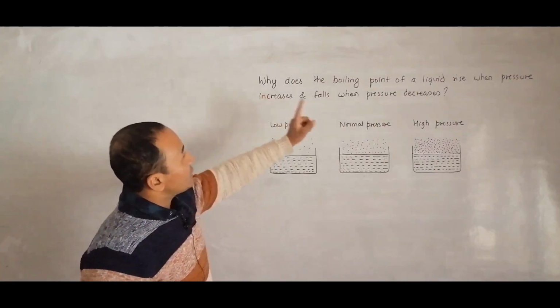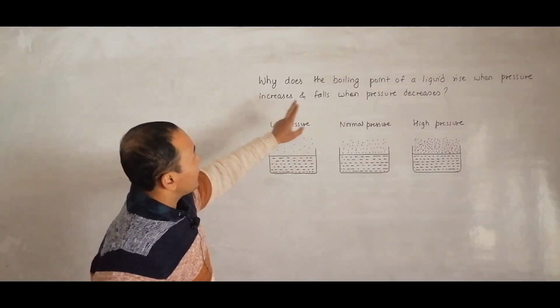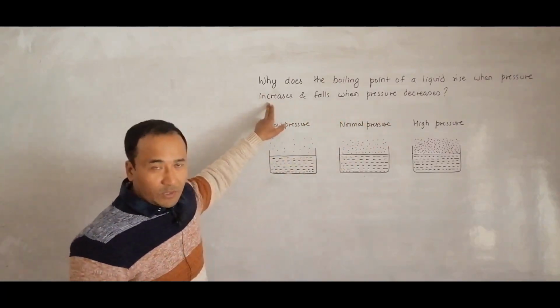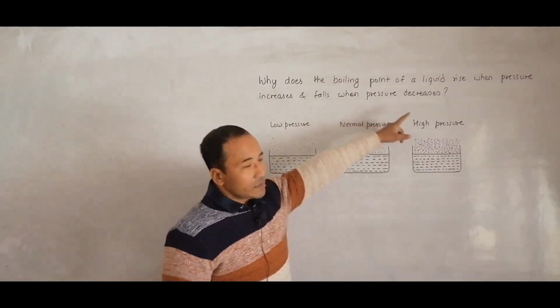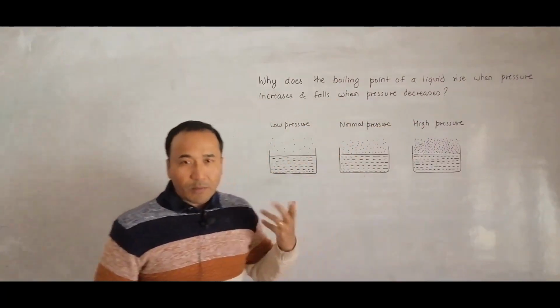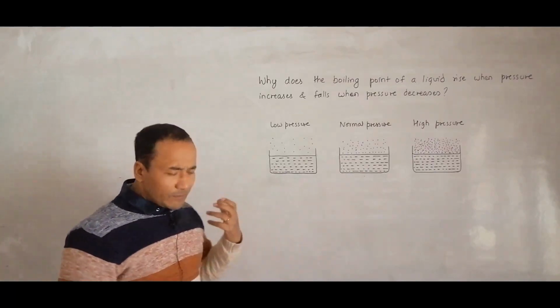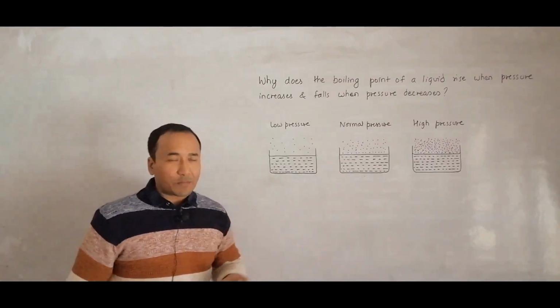So the boiling point of a liquid rises when pressure increases and falls when pressure decreases. So the first case is the case inside a pressure cooker, and the second case is the case in the Himalayas, in the mountains at high altitudes where we cannot cook rice. So we are going to deal with why this happens.